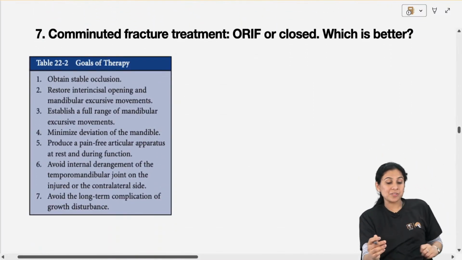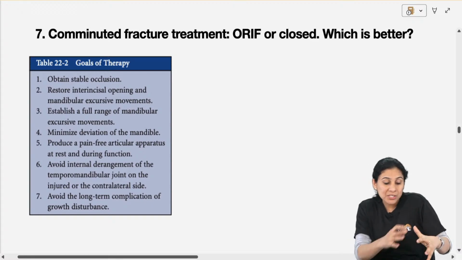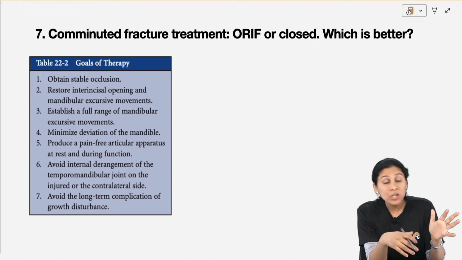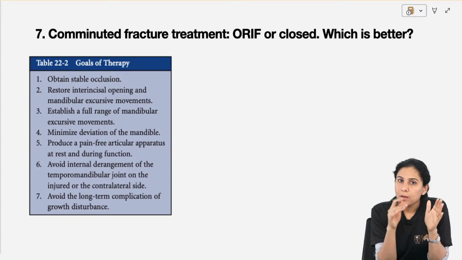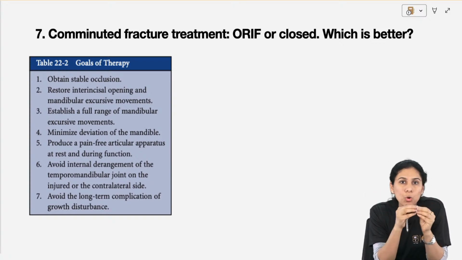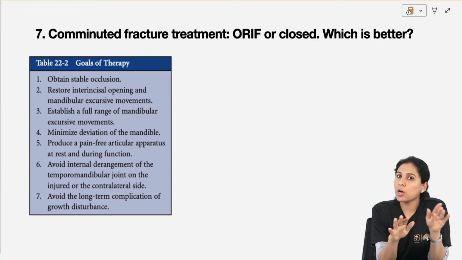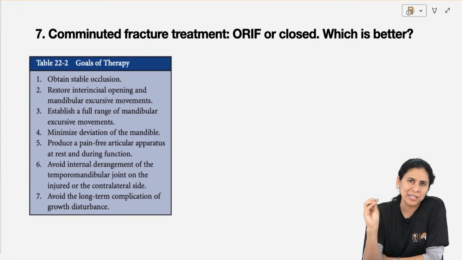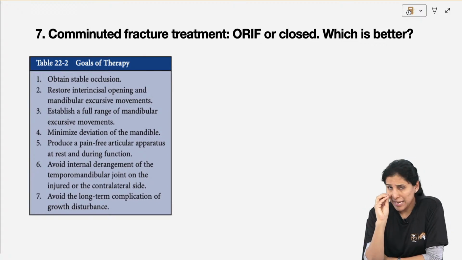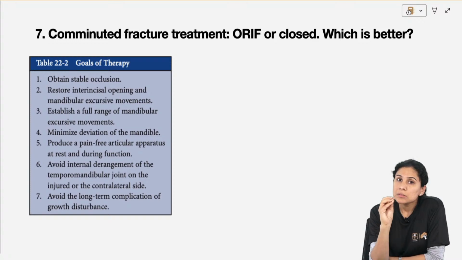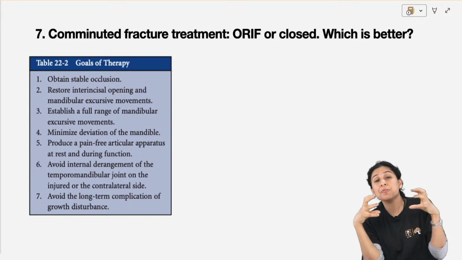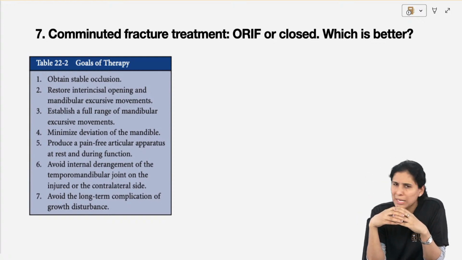Okay. One of the questions was about comminuted fracture, which is a better treatment, ORIF or closed reduction. So always remember, matching bone to bone is not at all a goal of fracture management. Okay. Especially mandible and maxilla. In the craniofacial skeleton, the purpose of fracture treatment is not to perfectly align the bones. No, that is not a goal.